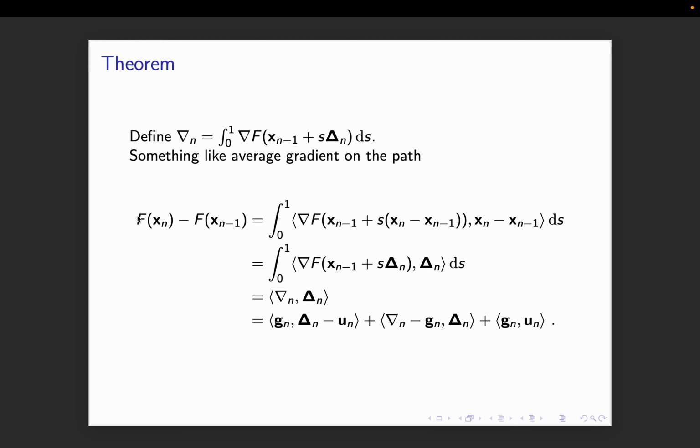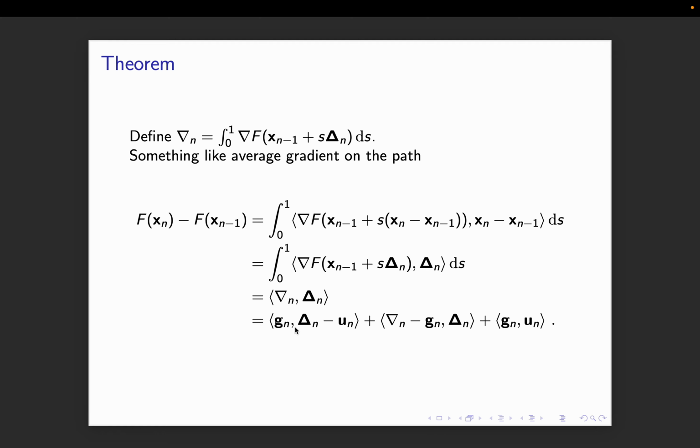So if my function is well defined, f of xn minus f of xn minus 1 is the gradient at the random point on that path. But this is, let's say, the delta n returned to me by my algorithm, so I can disregard this, and I can take the integral inside here. So what I'm trying to say is that f of xn minus f of xn minus 1 is the average gradient times this step.